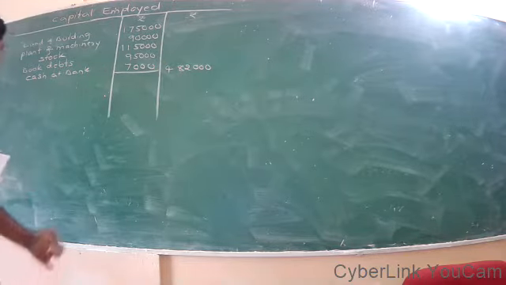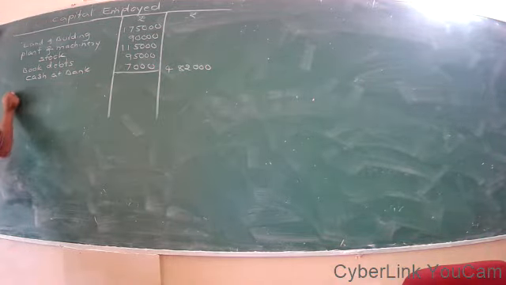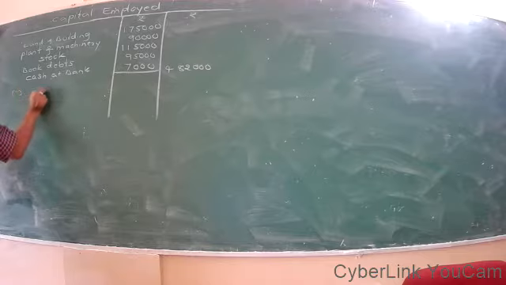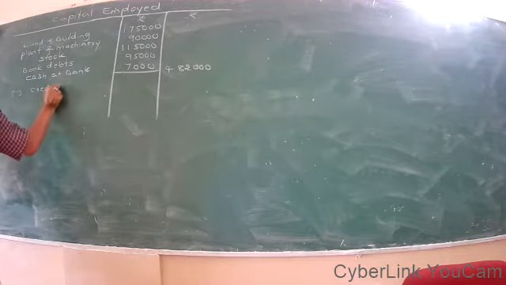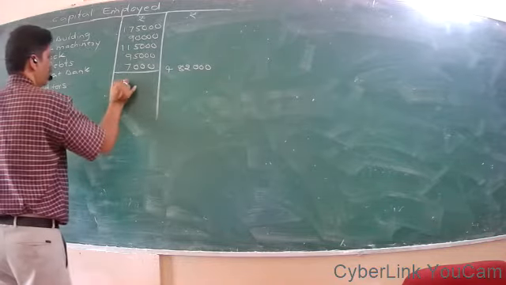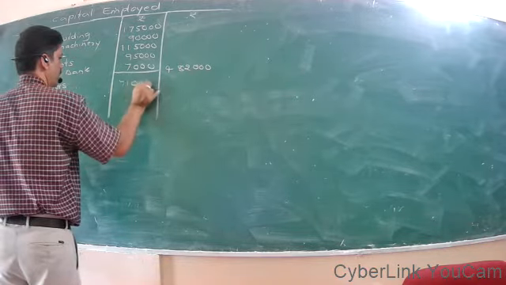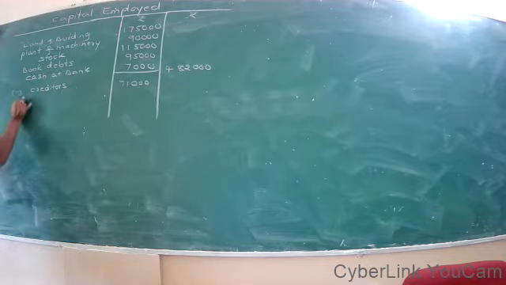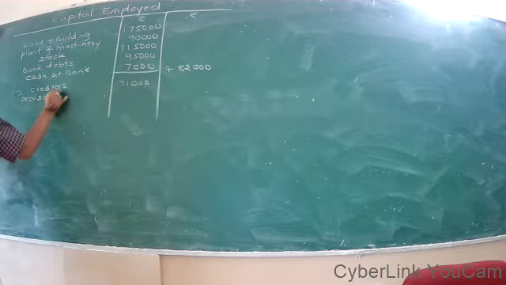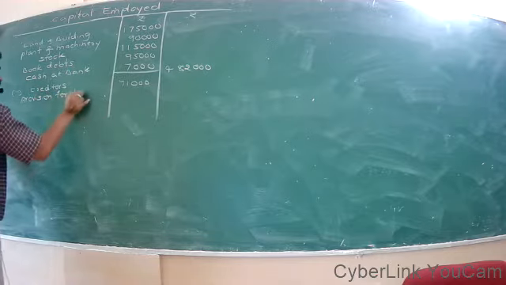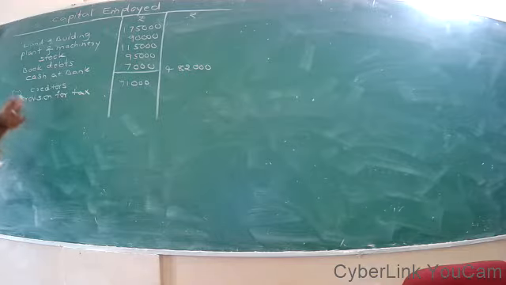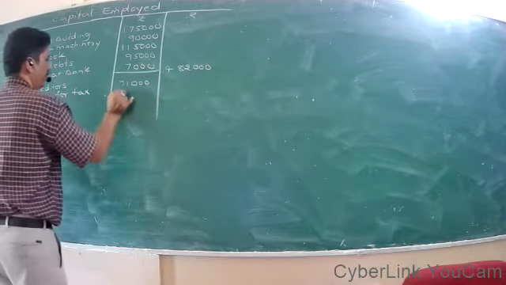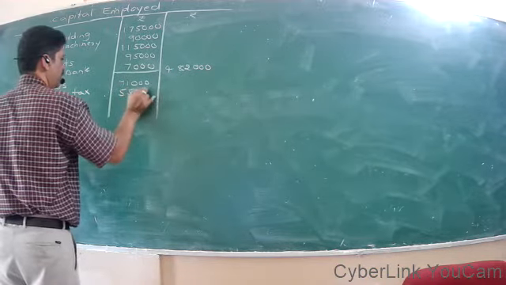4,82,000 minus the liabilities. Creditors 71,000. Then provision for tax 55,000.